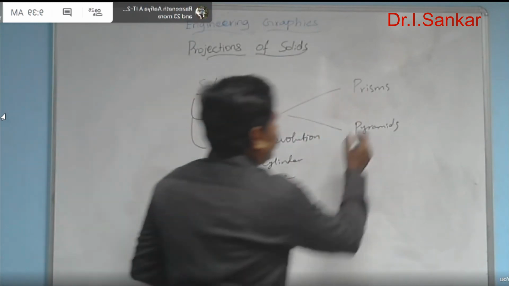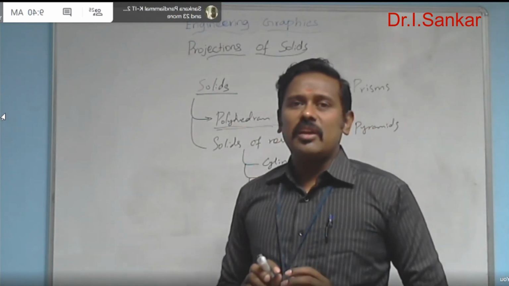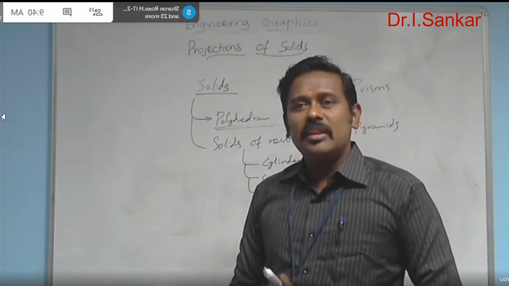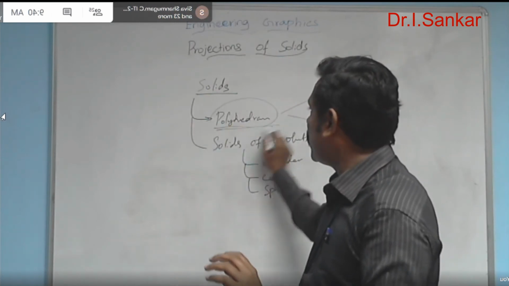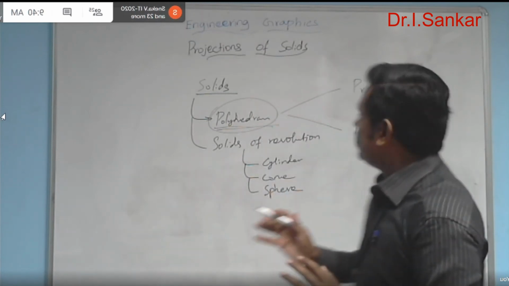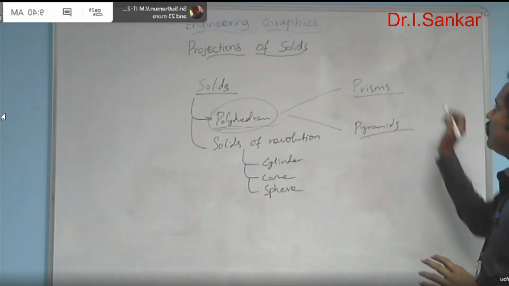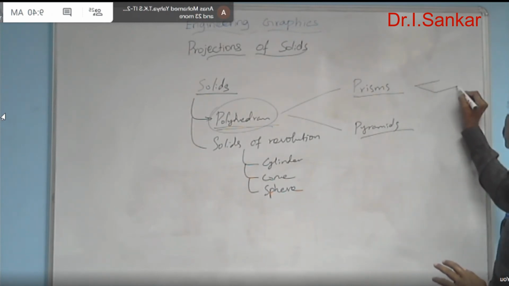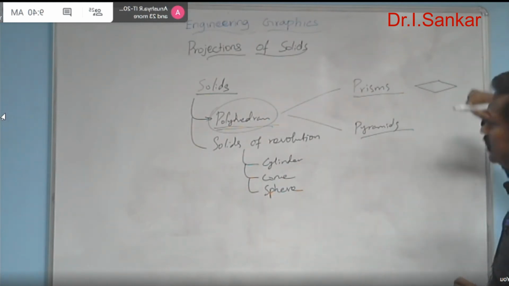Generally, polyhedrons are the solids which have the base shape as a polygon. If you find a polygon as the base shape in a solid, that solid comes under the category of polyhedron. Further, based on the nature of the solid, it can be divided into prism or pyramid. For example, I will give you a very simple one. See here, I am having a square base. Square is actually a polygon.